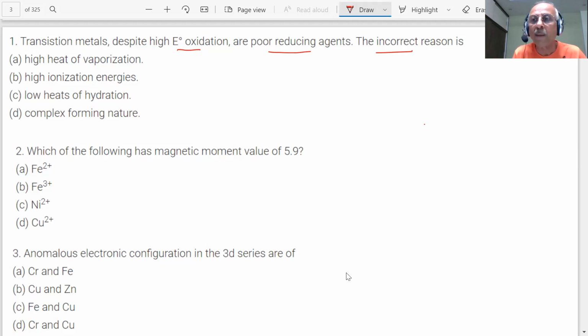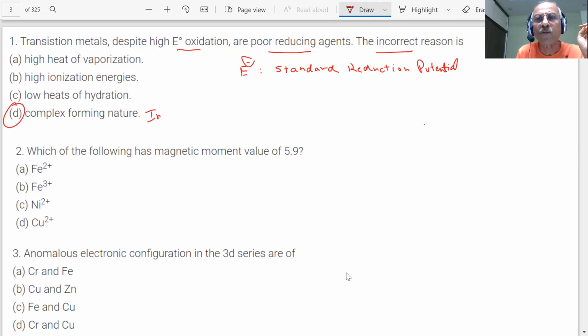The basic about this question, students, the E naught values. What is E naught? Standard reduction potential values depend on what factor, students? If you have studied this standard reduction potential. The answer is D part, complex forming nature. We should understand, students, this is incorrect.